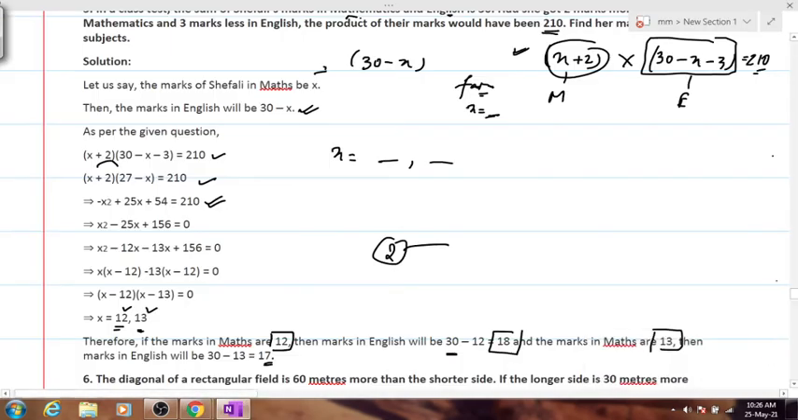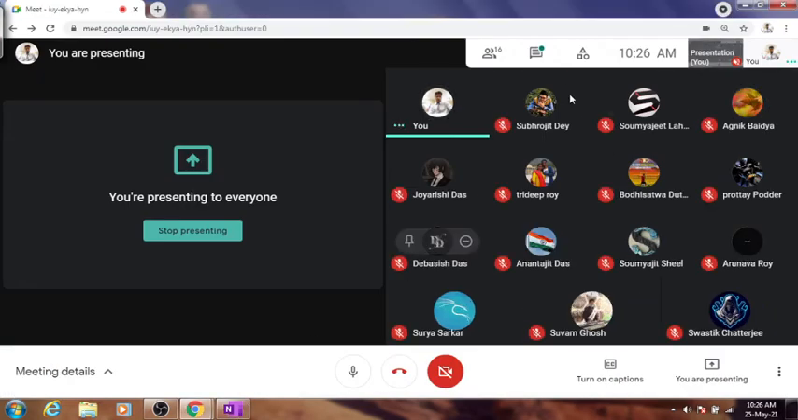You complete the numerical fully and then you show it to me. Merely assuming will not work. You'll have to do it entirely and show it to me then. Understood? Agnik?